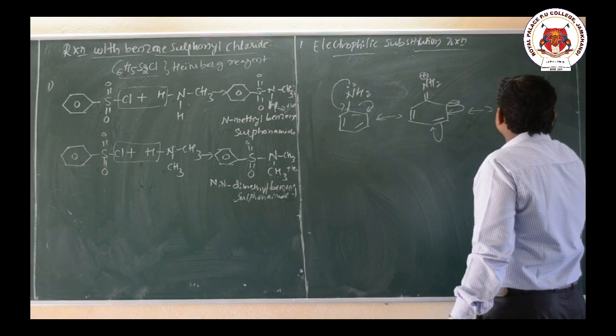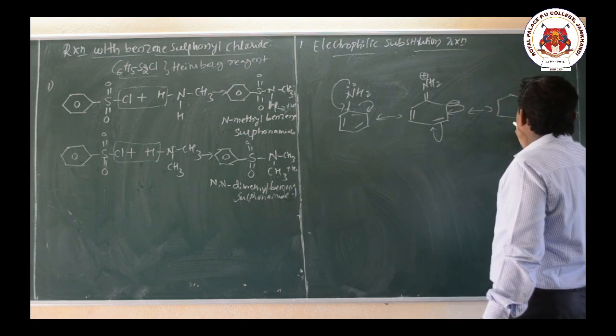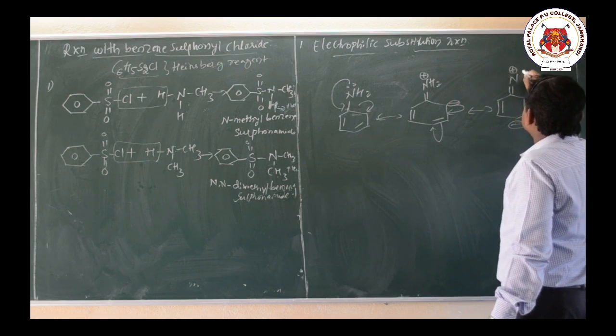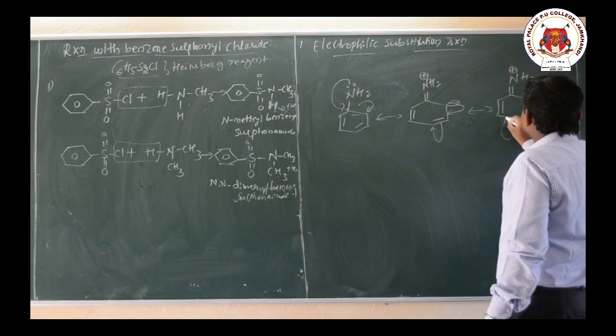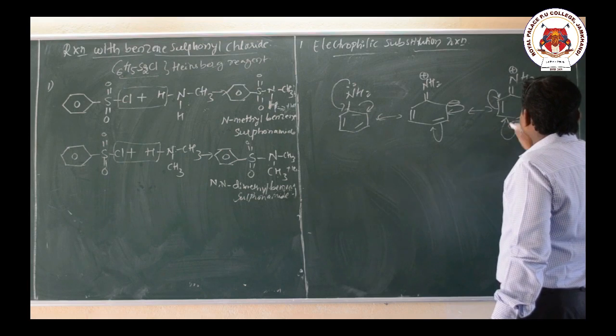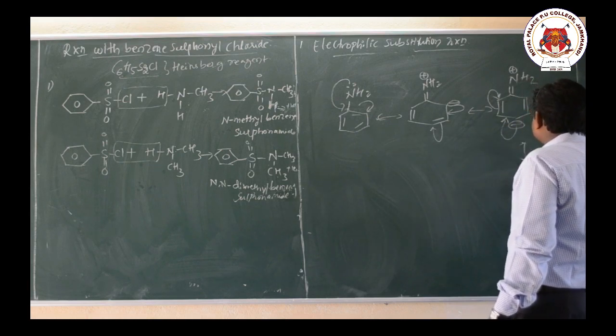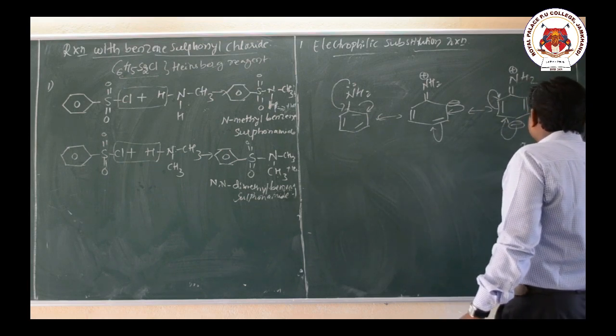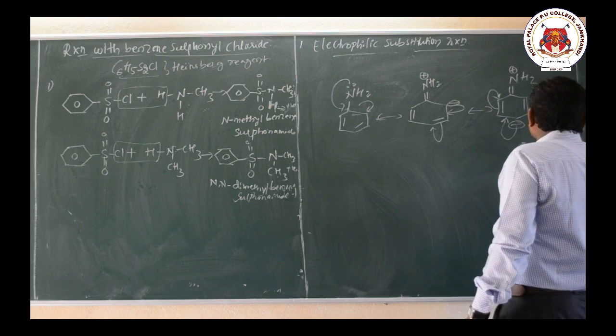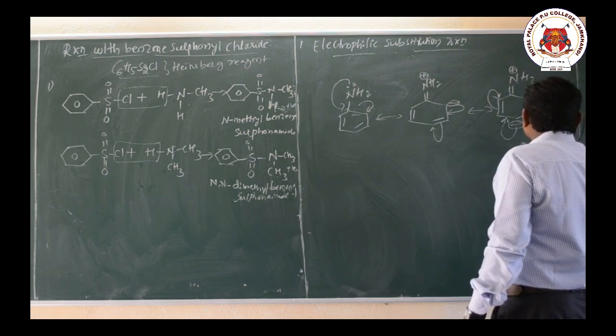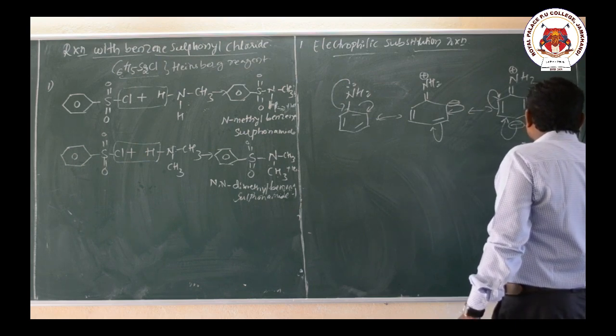Now double bond, minus charge, double bond, N plus H2. Again this negative charge shifts here, at the ortho position. Now here minus charge, double bond, NH2 plus.